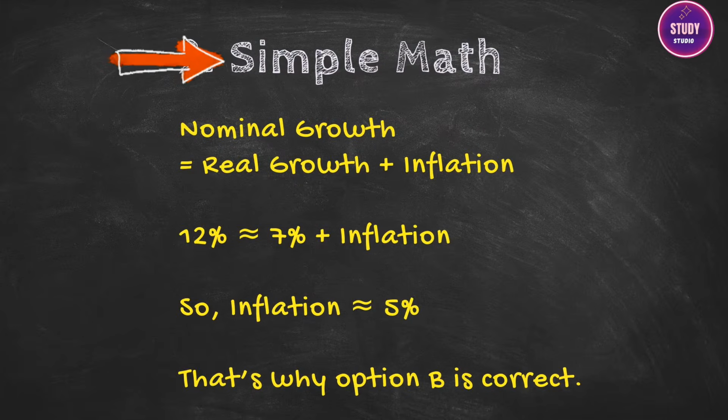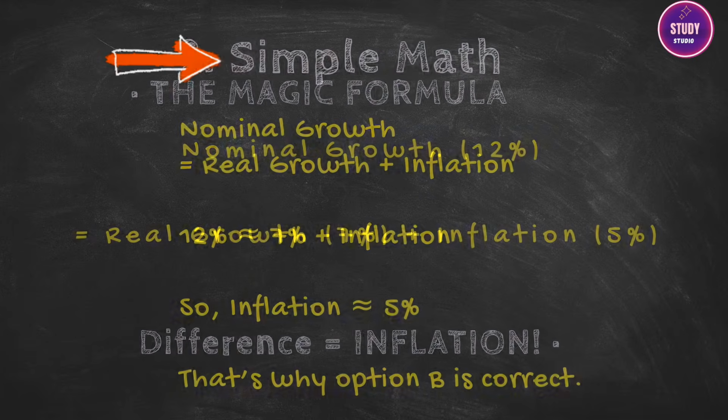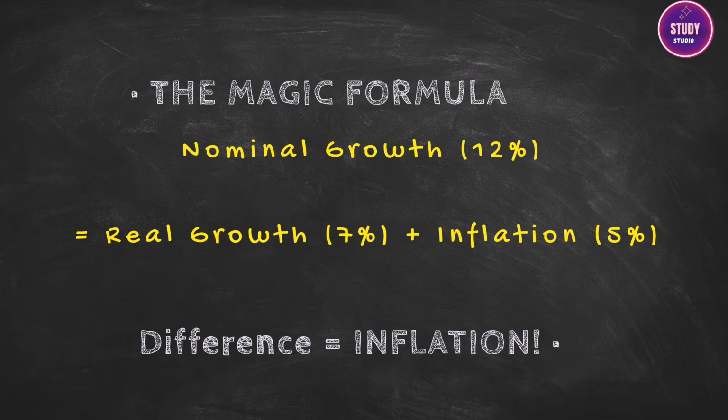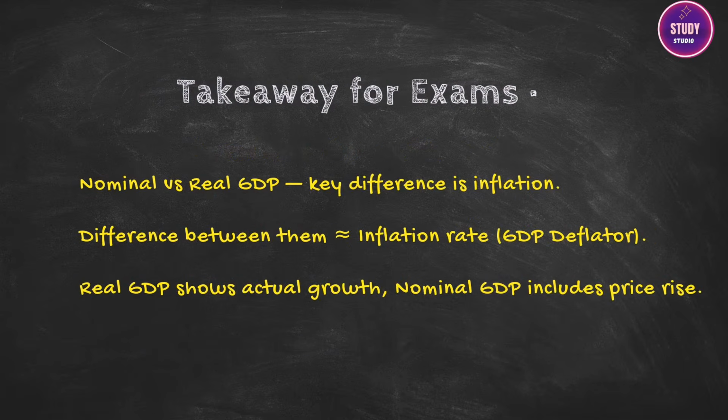So, the question says nominal GDP growth is 12% and real GDP growth is 7%. The difference between these two is a rough estimate of the inflation rate. The formula is often approximated as nominal GDP growth equals real GDP growth plus inflation rate. Therefore, 12% equals 7% plus inflation rate. This gives us an approximate inflation rate of 5%. This is measured by something called the GDP Deflator, a price index that tracks price changes of all new, domestically produced goods and services. Now, let's look at why the other answers are wrong.